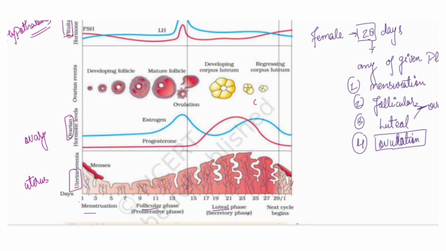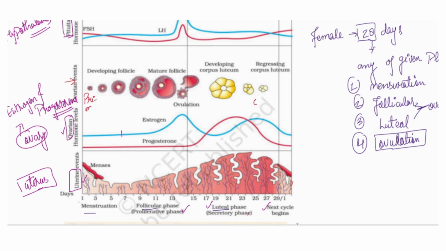So there would be changes in all three organs. Here the uterine event would be there, and the hormones would come from the ovary, for example estrogen and progesterone. These hormones cause the changes in the uterus, and then menstruation as well as the other phases occur in the uterus. So first of all, the process will start from the ovarian events, like the primordial follicle.